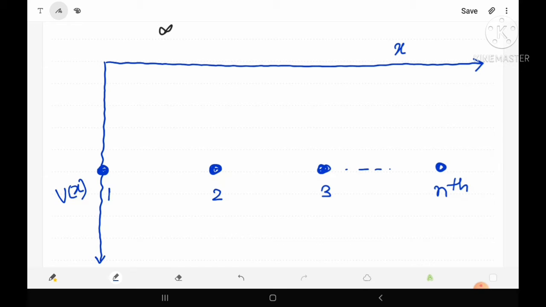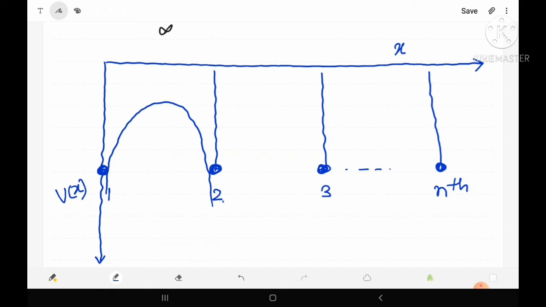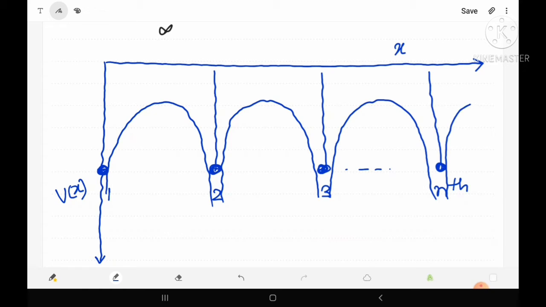Now let us try to draw the curve. With the help of the above figure, let us try to draw. Here this type of curve we will find. Between two successive atoms, this type of hyperbolic curves we will find. This type of curves. Now let's see what this curve will show.